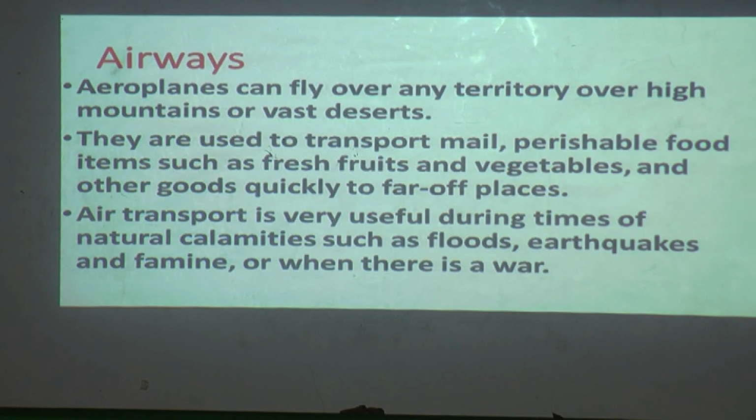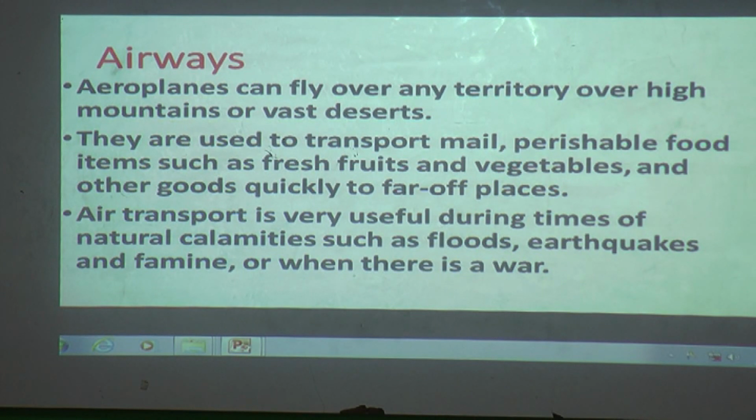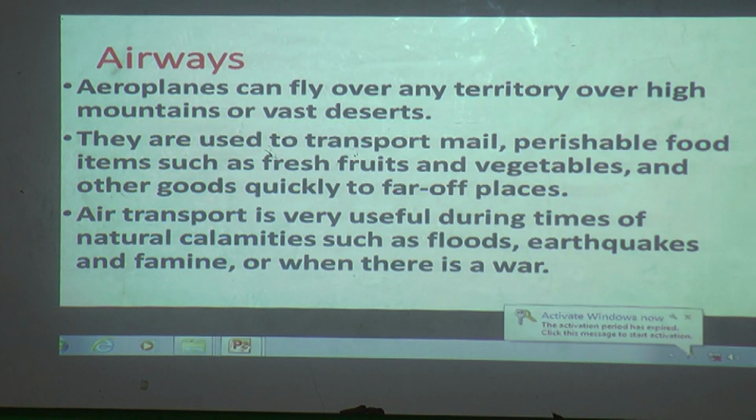Aeroplanes can fly over any territory, over high mountains or vast deserts. One advantage is that airways can fly in the air over any place, where high mountains, volcanoes or large deserts will be there, whereas trains and roads cannot go in those places.